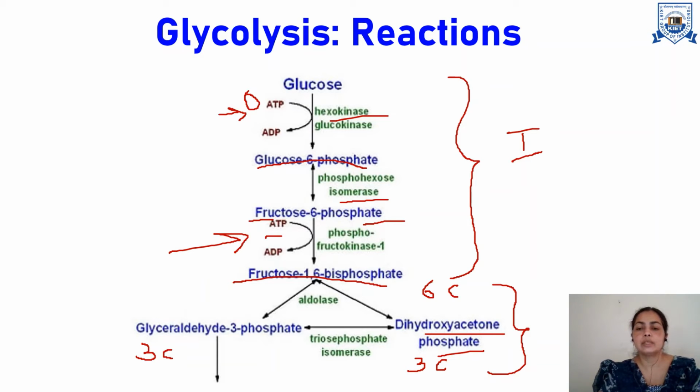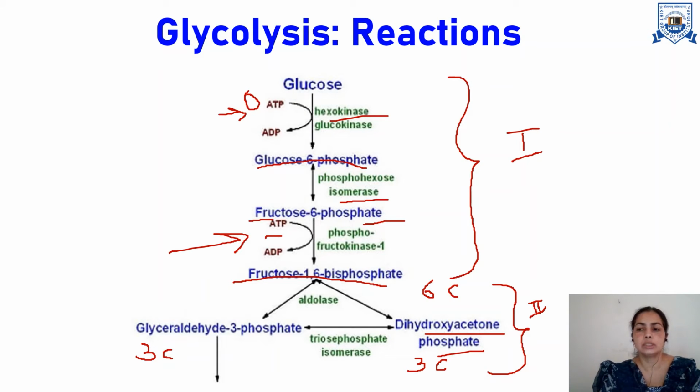That's why it is called the second phase, the splitting phase. Aldolase is an important enzyme which initiates this splitting, and these products G3P and DHAP are interconvertible, with triose phosphate isomerase as the important enzyme which initiates this interconversion. So this is about phase 1 and phase 2 of the glycolysis pathway.